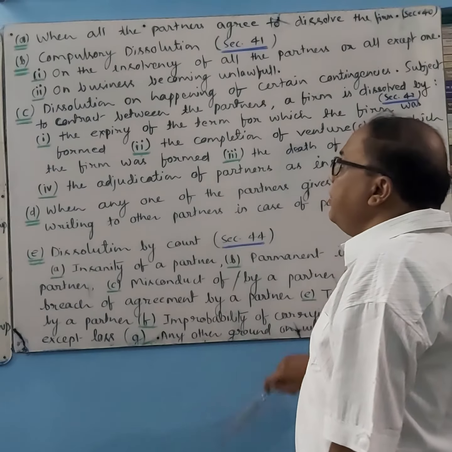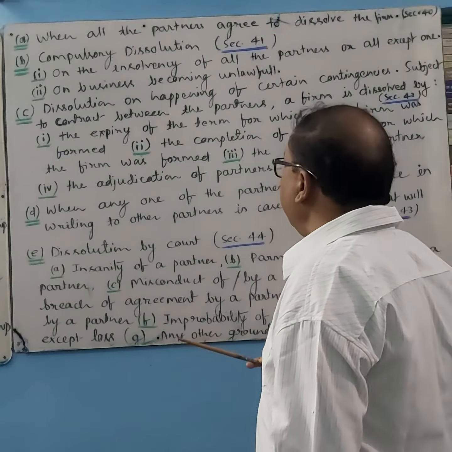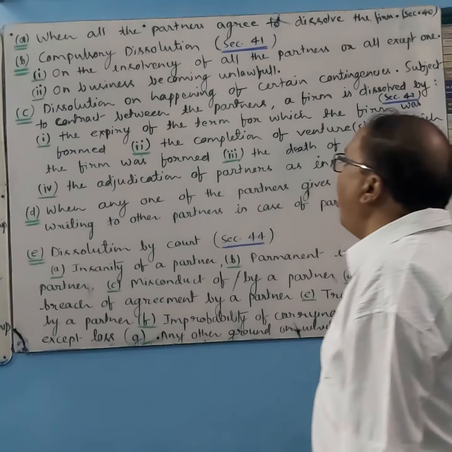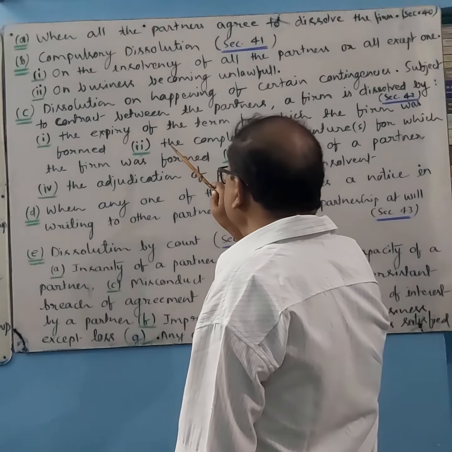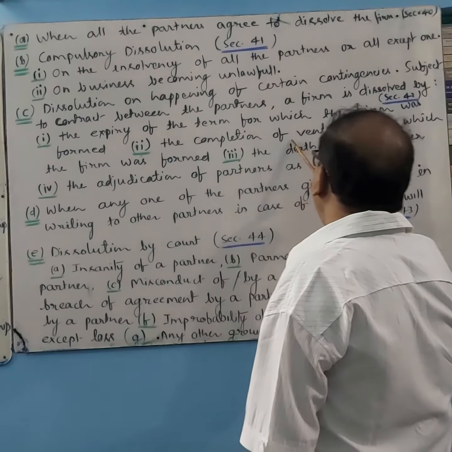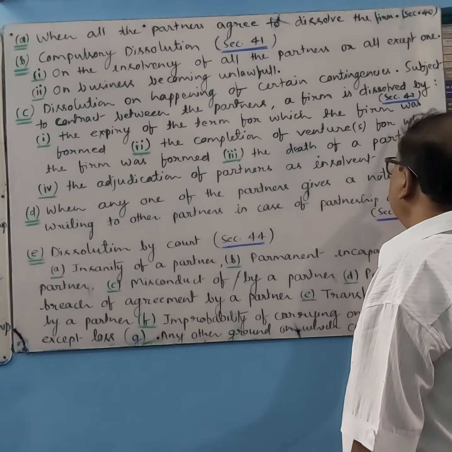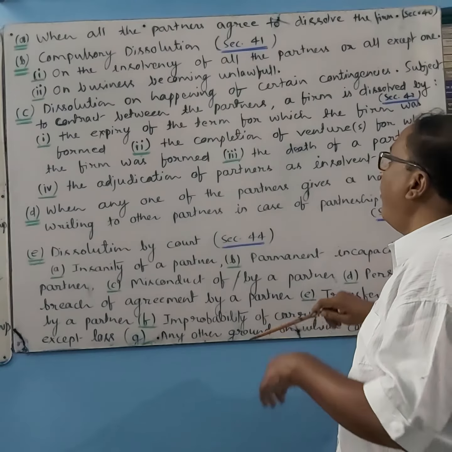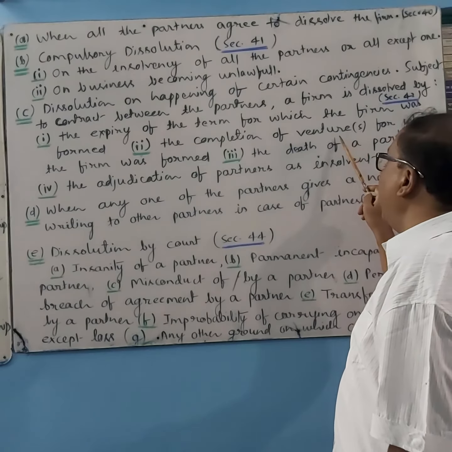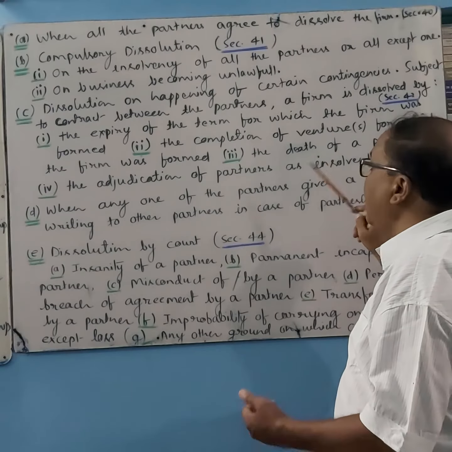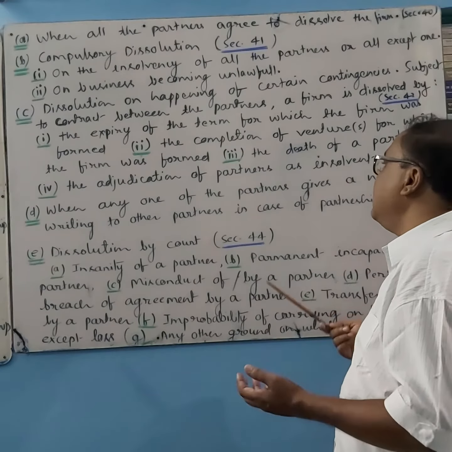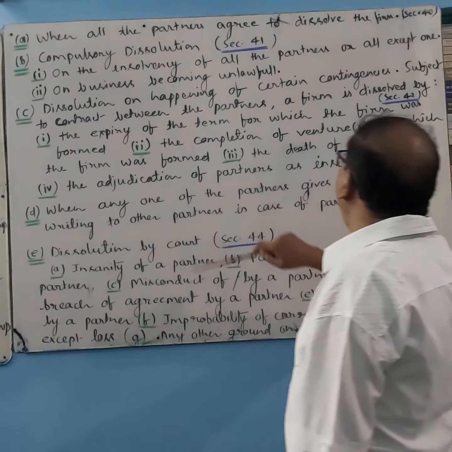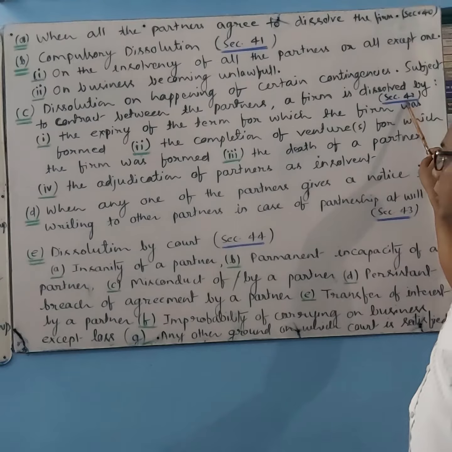If the firm is formed for a fixed period and the period is over, there will be dissolution of firm. Next, the completion of venture or ventures for which the firm was formed. If the firm is formed for completion of any venture, or work, and the work is finished, then there will be dissolution of firm under section 42 also.